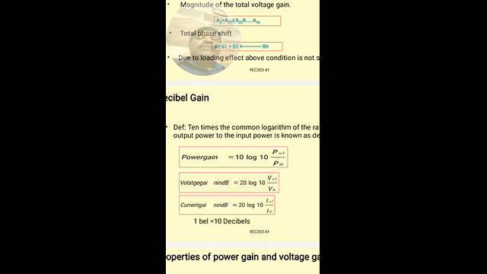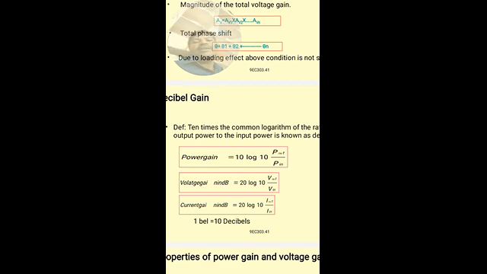To avoid representing gain with many digits, and also when the gain of the amplifier is very small, it is difficult to remember. When the gain is represented with many digits, it is not possible to remember the number of digits. So we can represent that gain using the dB scale.